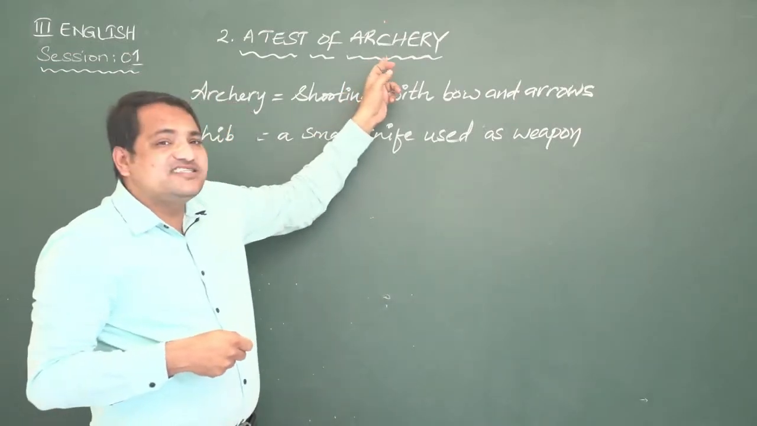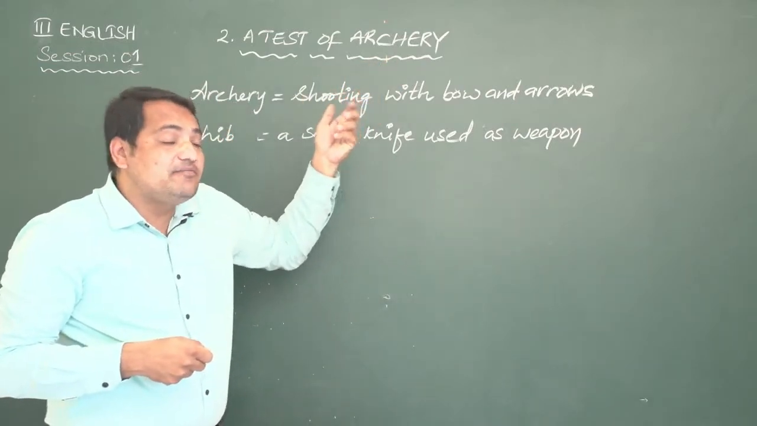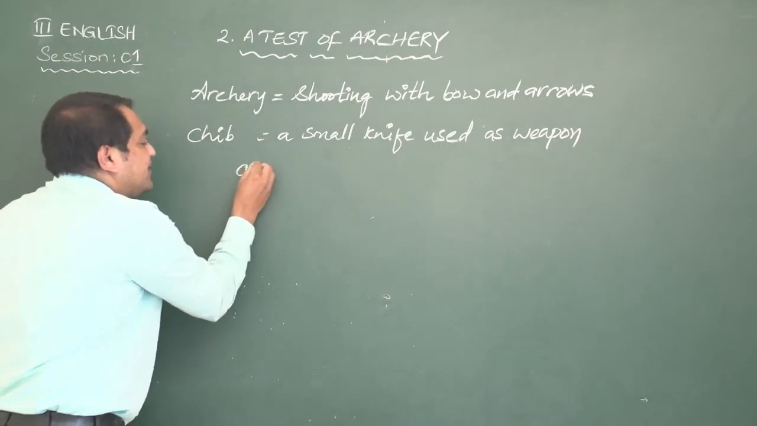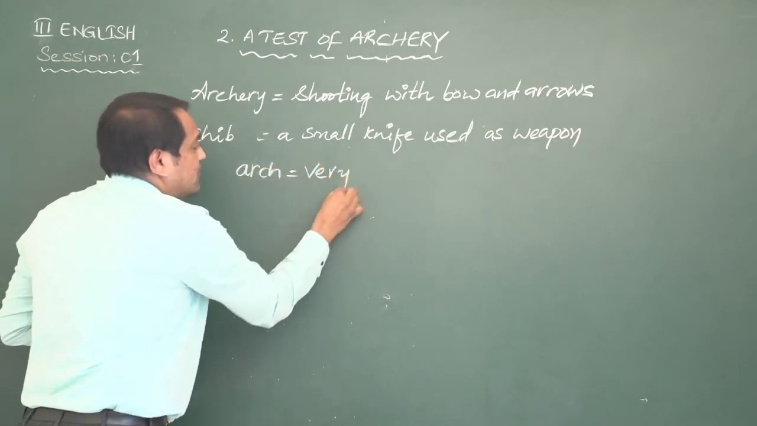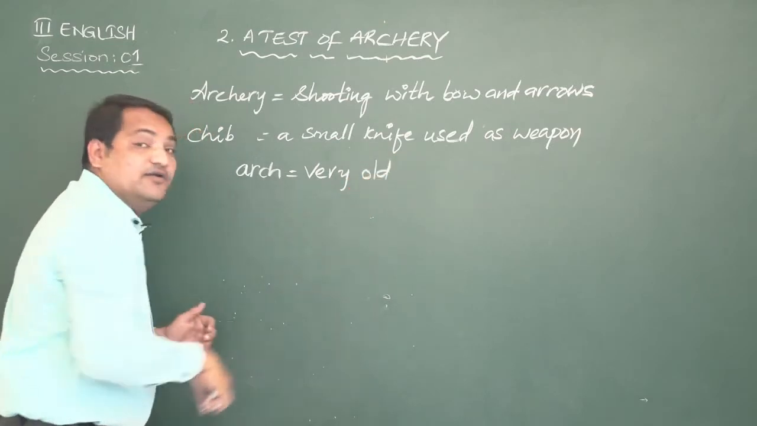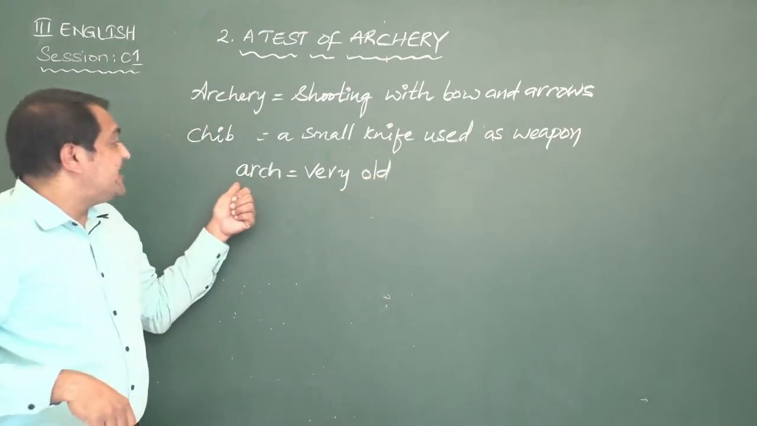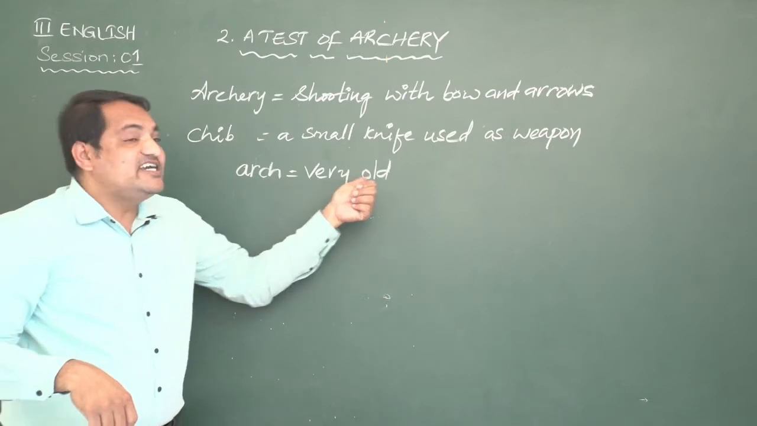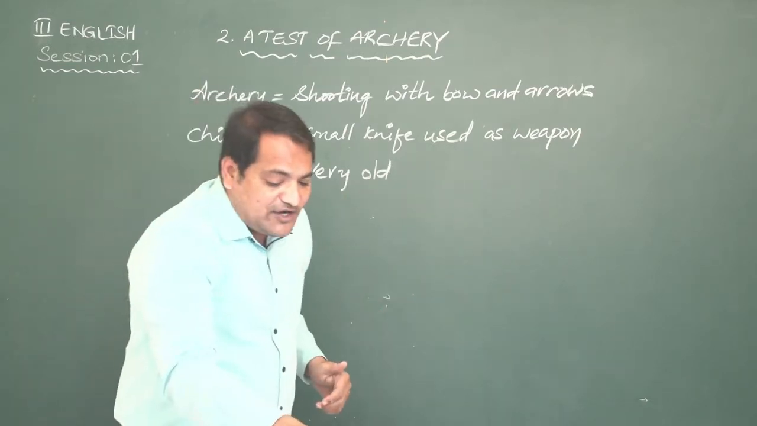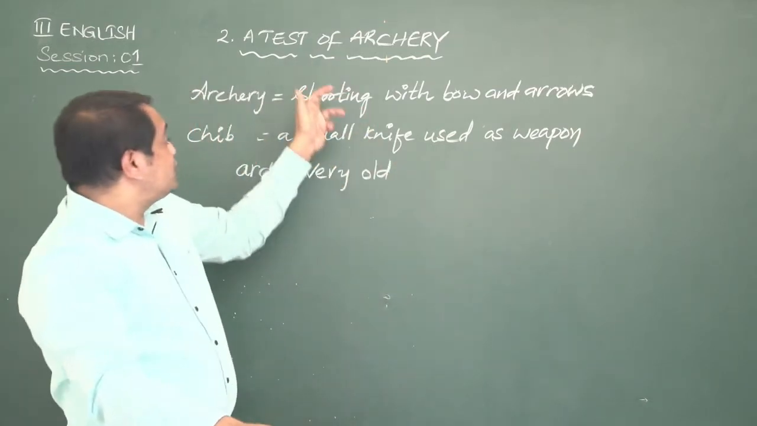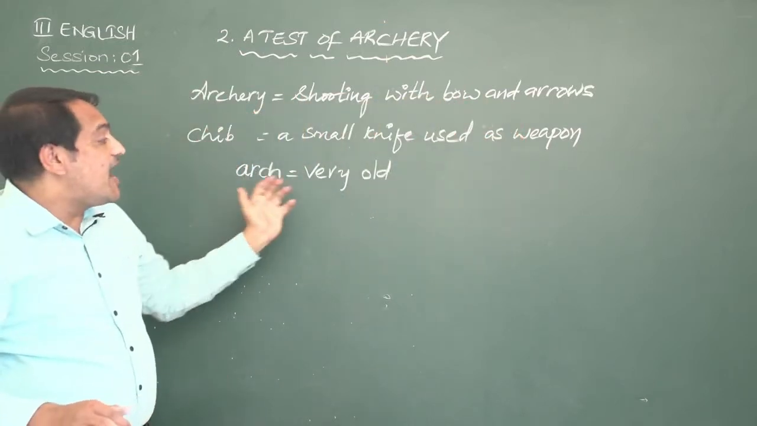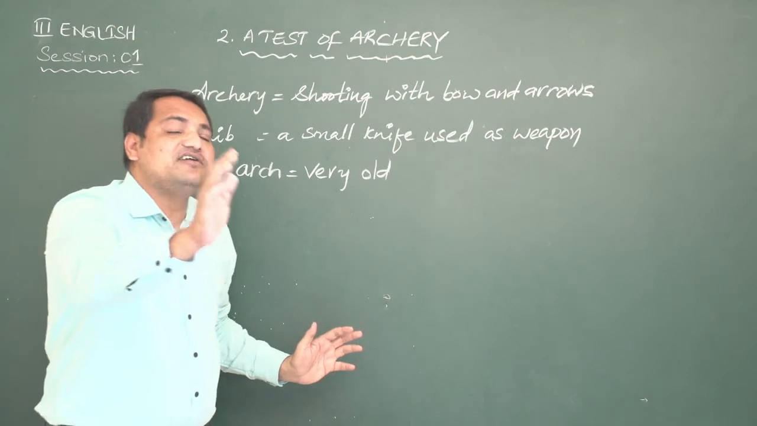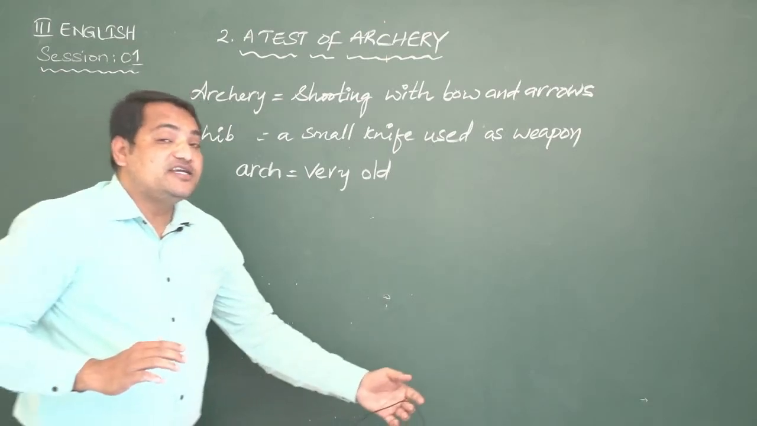But how did this word get this name? In English language, arch means very old. Always remember, whenever you see the word A-R-C-H, it means very old. Why do we call shooting with bow and arrows an old one? Archery, a very old art. Why do we call it so?